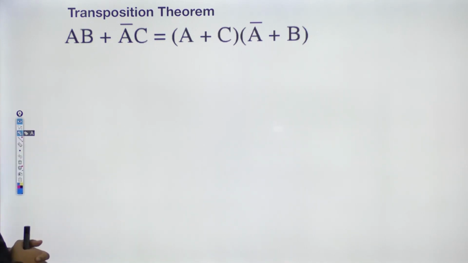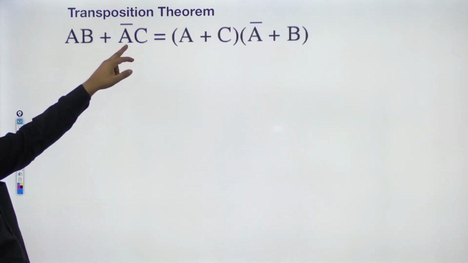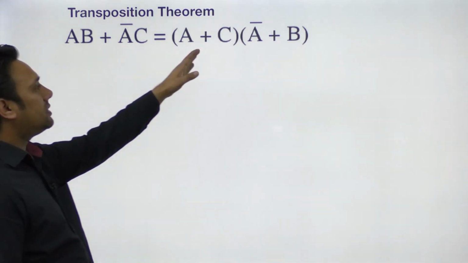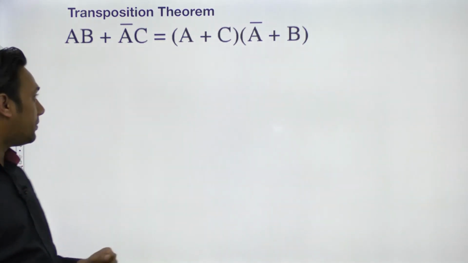The next theorem is your transposition theorem. In your transposition theorem, you have AB plus A complement C. It can be written as A plus C dot A complement plus B.